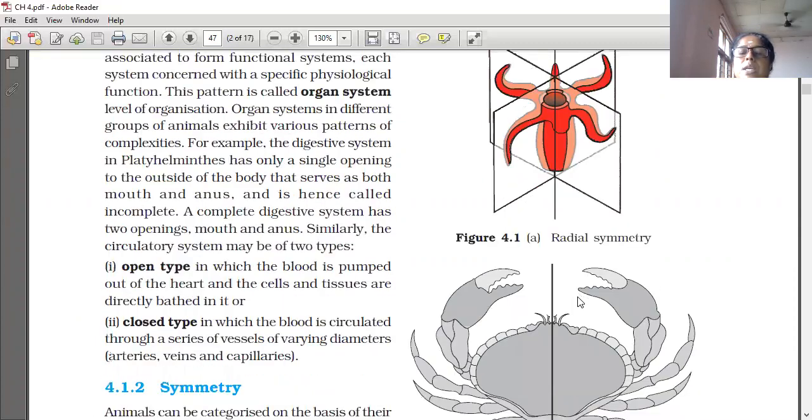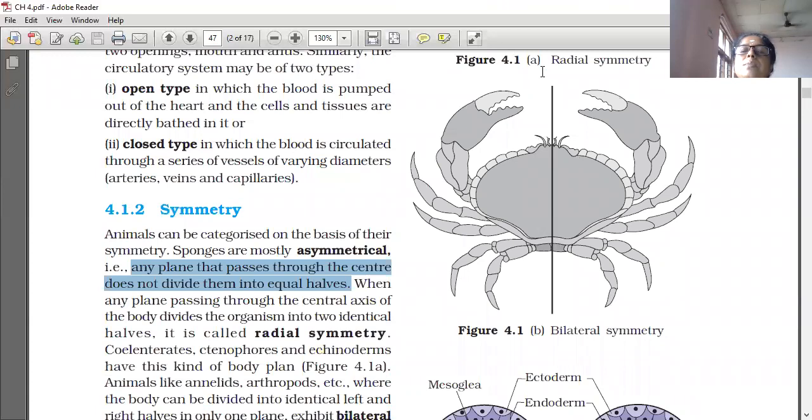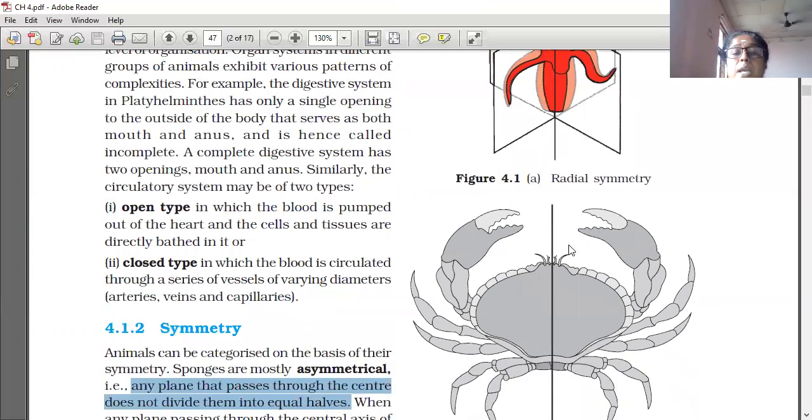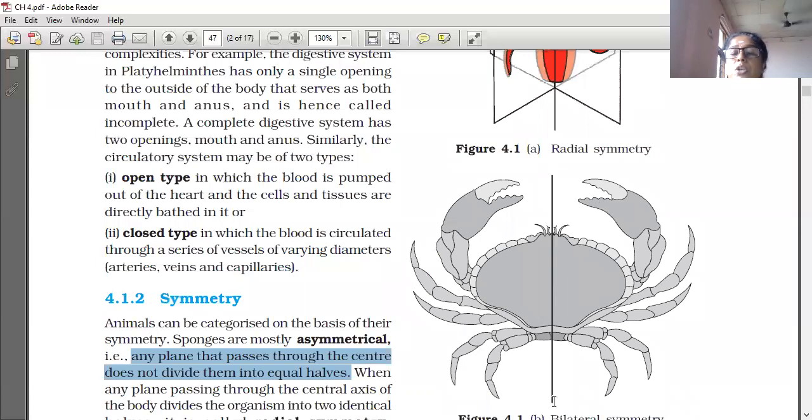Radial symmetry. And this is bilateral symmetry. By this line only it can be cut into two equal halves. Bilateral symmetry. In radial symmetry, it can be cut into equal halves through any radius, but it cannot be cut through one plane only. Through this radius only it can be cut into two equal halves. If it is cut like this, then it will not be divided into two equal halves. But in bilateral symmetry, see that it can be cut into two equal halves.